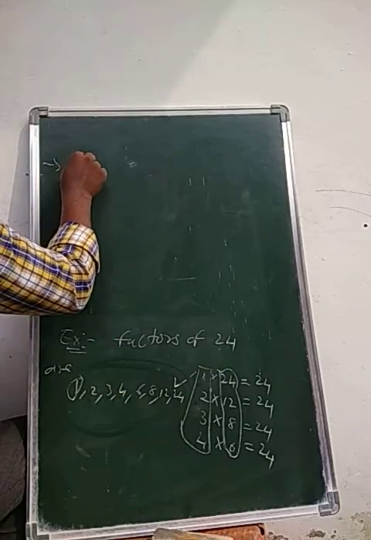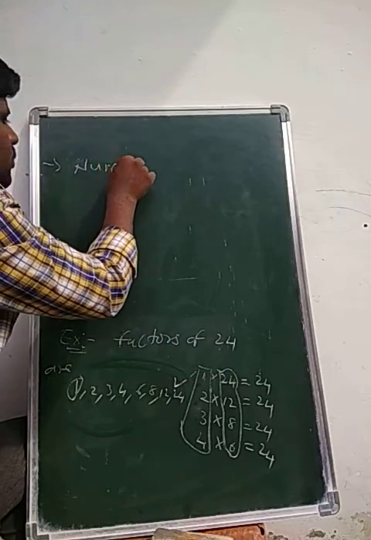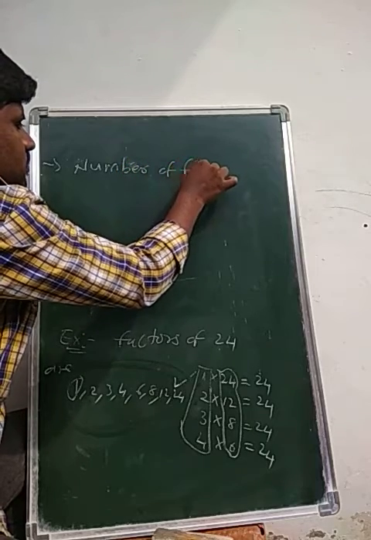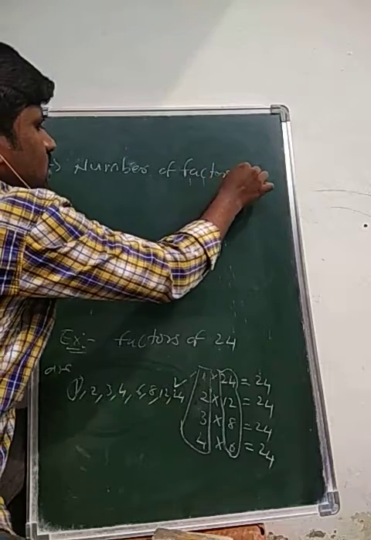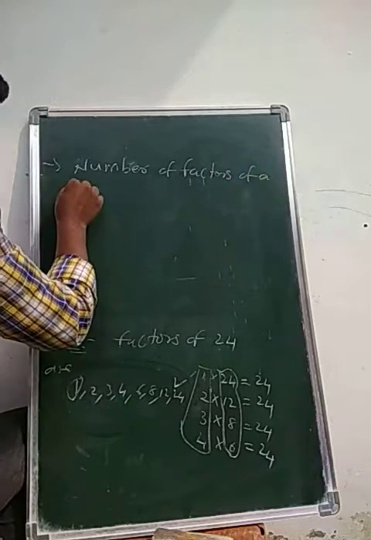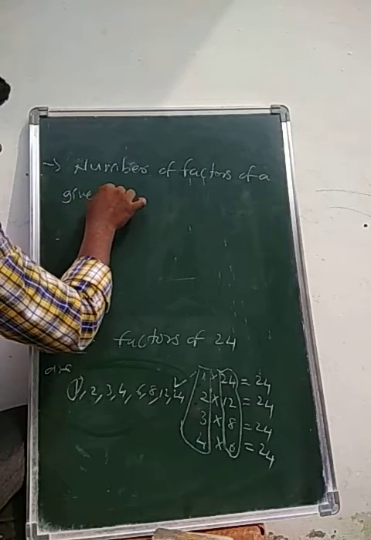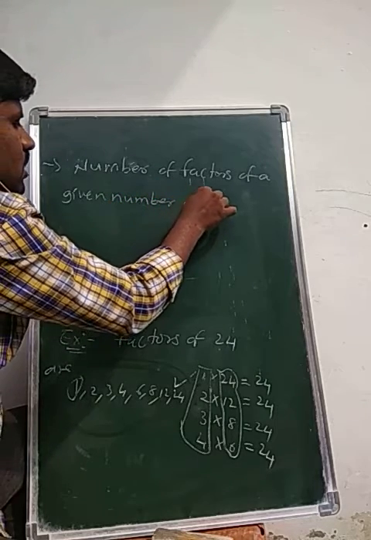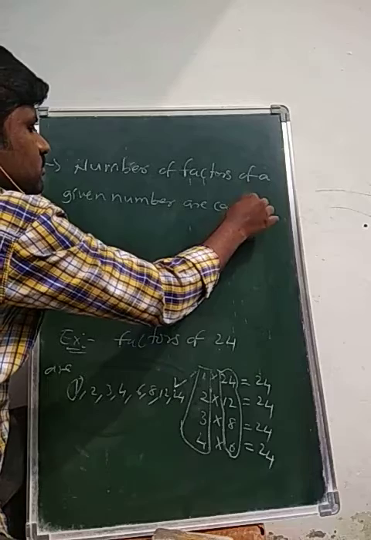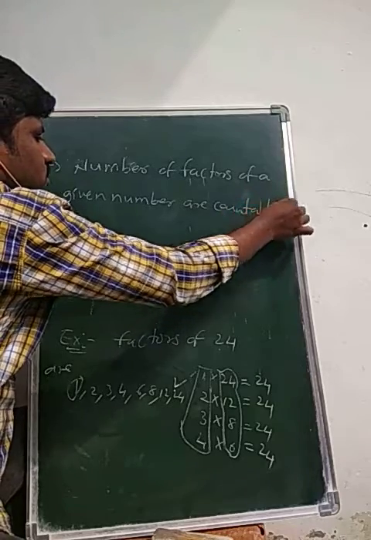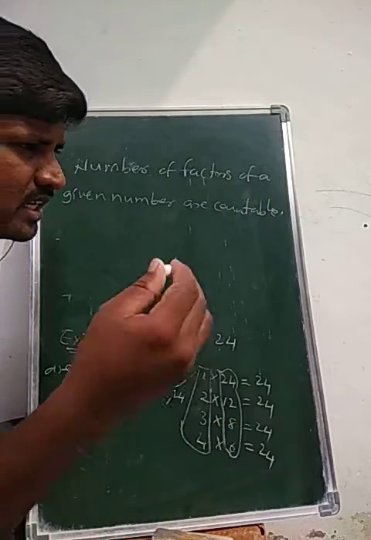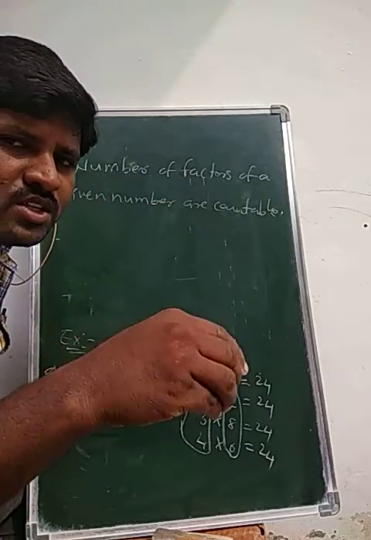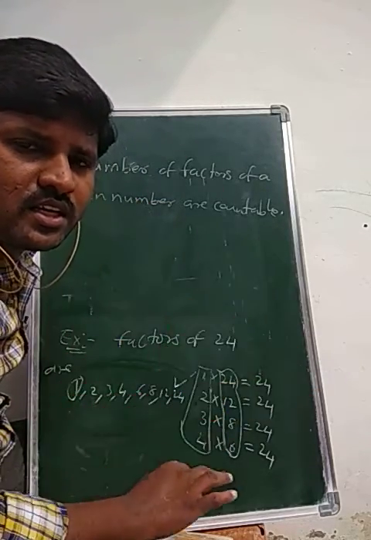Number of factors of a given number are countable. Okay students, you take any number and find its factors.